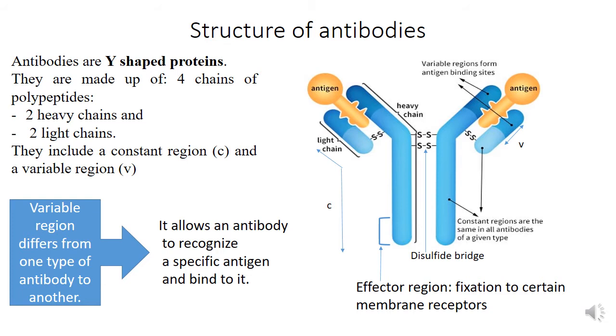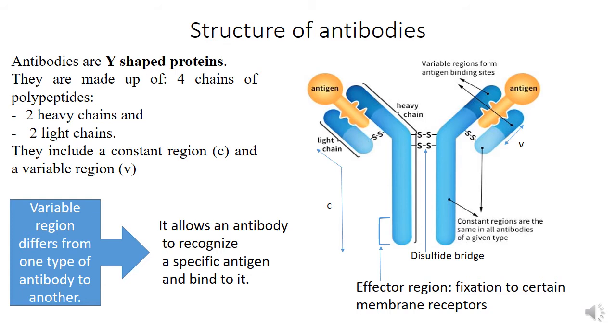So if you look at the figure, you see the constant region is the region that is constant among all antibodies. And V, the variable region, is the region that includes the antigen binding site, and thus it varies according to the type of the antigen, which is represented in yellow. So that's why we call it the variable region.